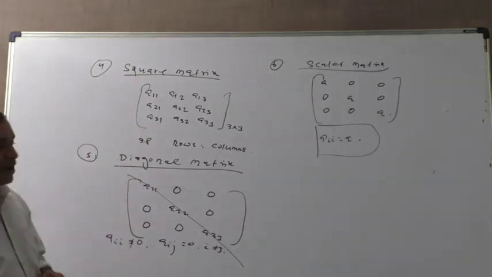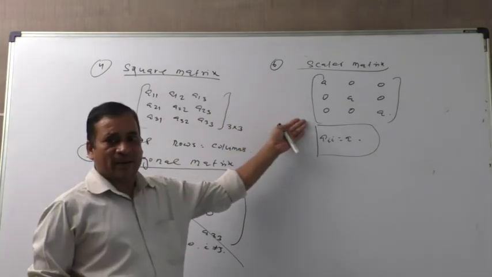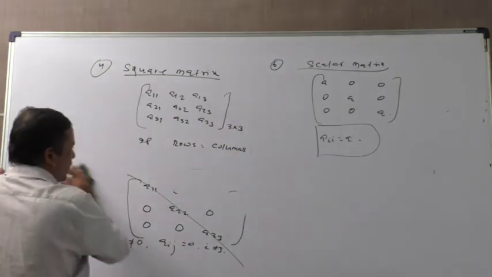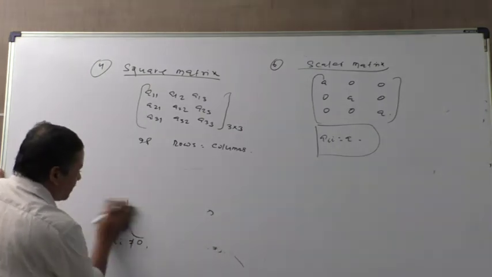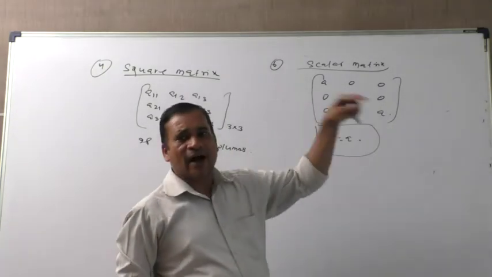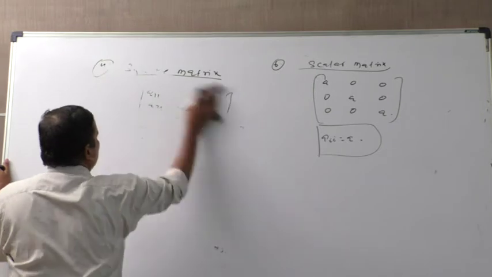Did everybody understand? What is the square matrix, diagonal matrix, then scalar matrix. And the most important, which is always frequently used, is the identity matrix. What is the identity matrix? If the diagonal elements are 1, that is called the identity matrix.